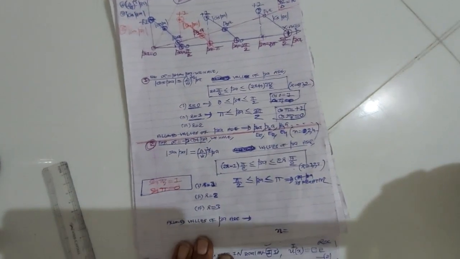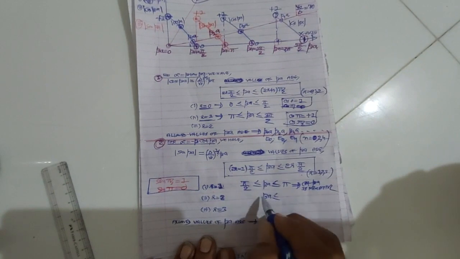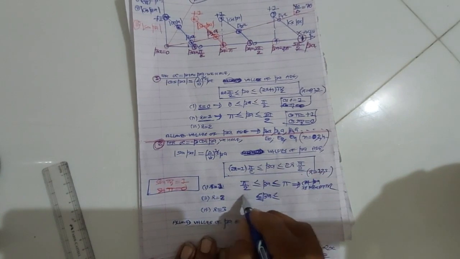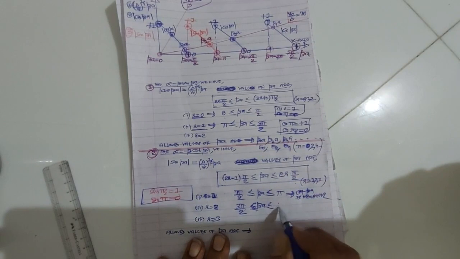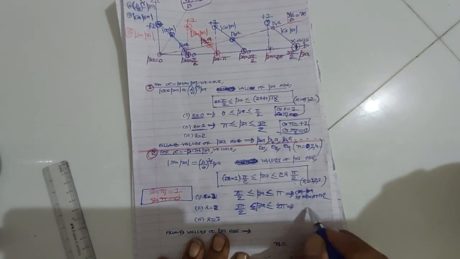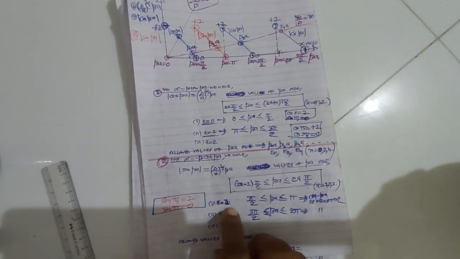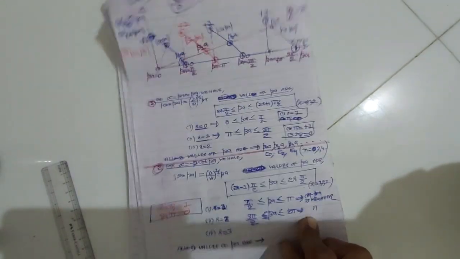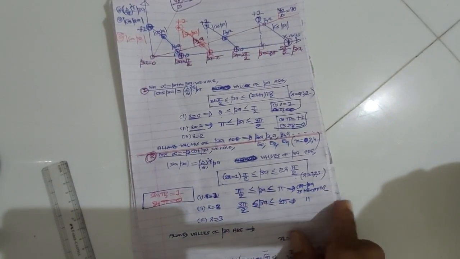Now the second graph, when I take r is equal to 2, the values of beta lying in the interval: for r is equal to 2, we get 2 into 2 is 4, minus 1 is 3, so 3 pi by 2, and 2 into 2 is 4, so 4 pi by 2 will be 2 pi. Cot beta is negative, right? So when we take r is equal to 2, the values of beta lying in the interval 3 pi by 2 to 2 pi, cot beta is negative.